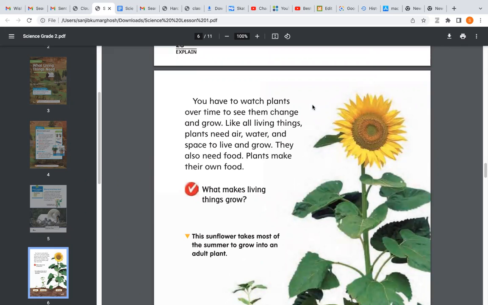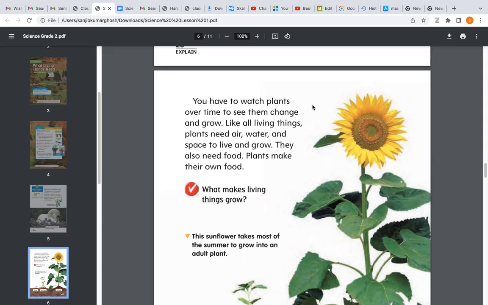So what happens when we see plants over time, we can see the changes within them. Because for example, if we take a seedling or a seed and keep it in the soil, give it water every day, and keep the pot in the sunlight, after a few days a plant will come out from that seed. So we can see the plant grow. The only thing that we can observe in a plant is that the plants grow. But it takes a lot of time. It doesn't happen in a minute or in an hour or in one day.